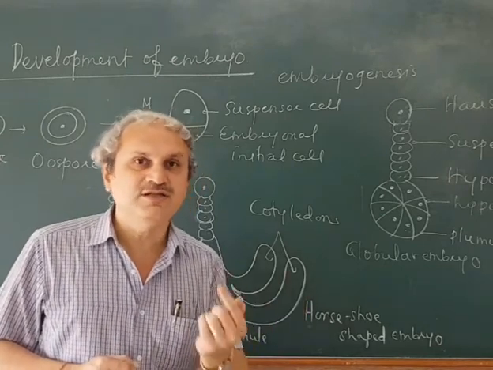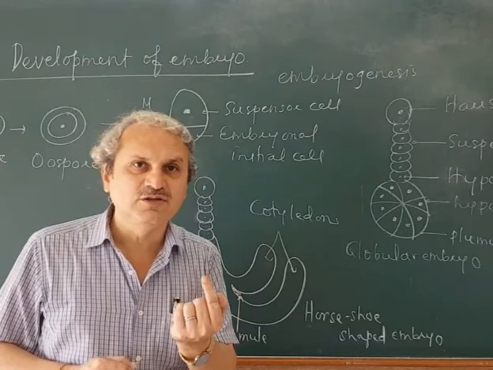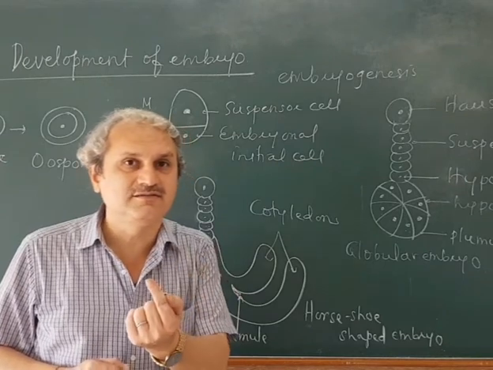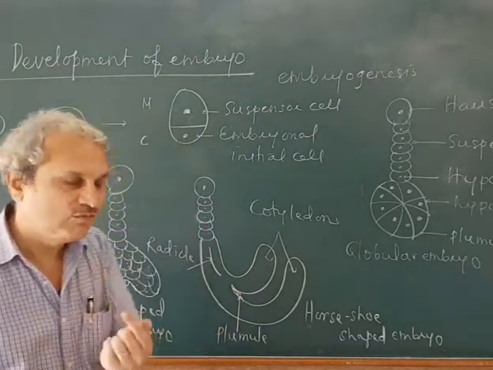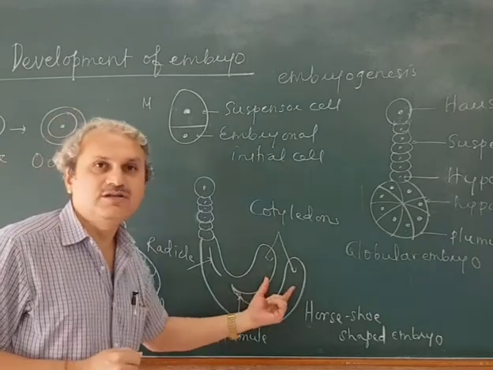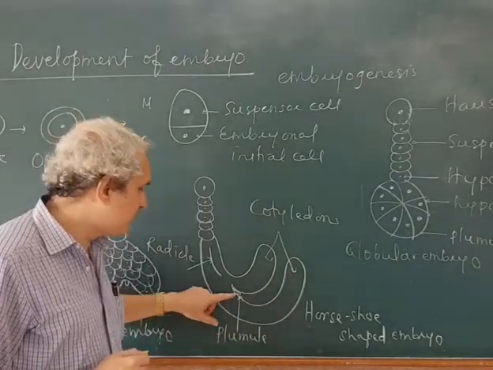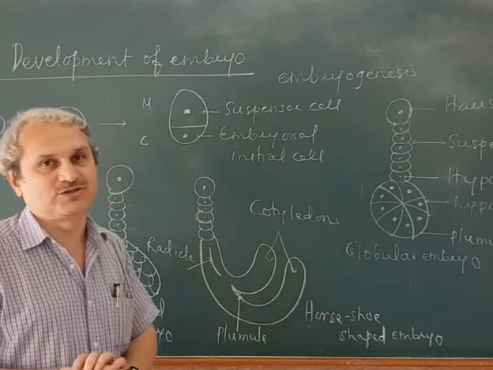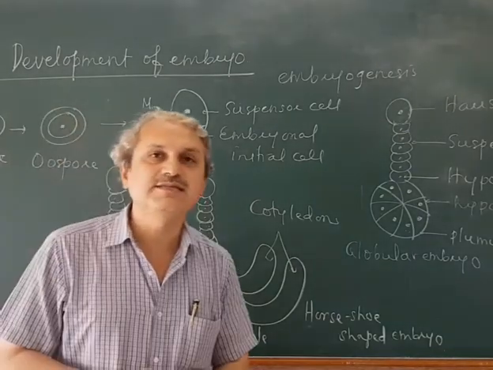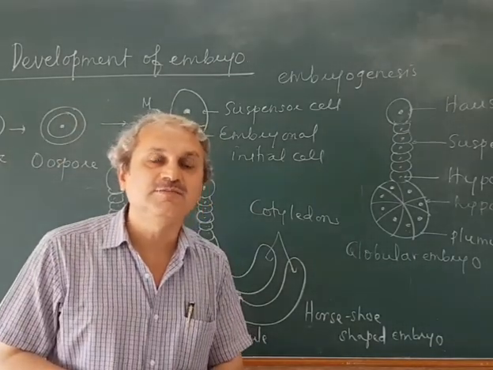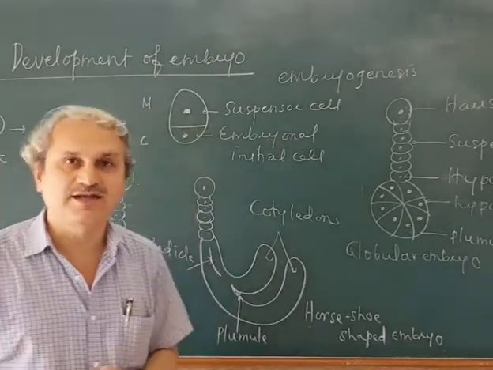In monocot, this cotyledon is terminal, whereas the plumule is lateral.